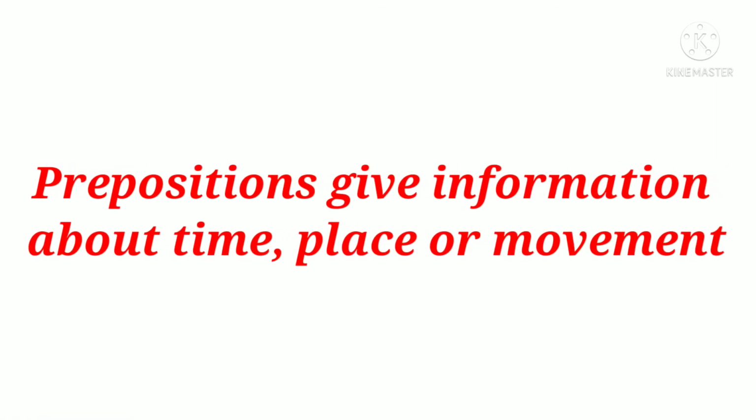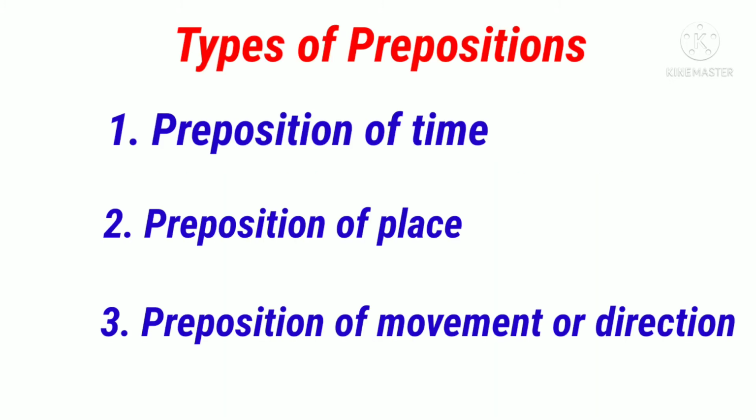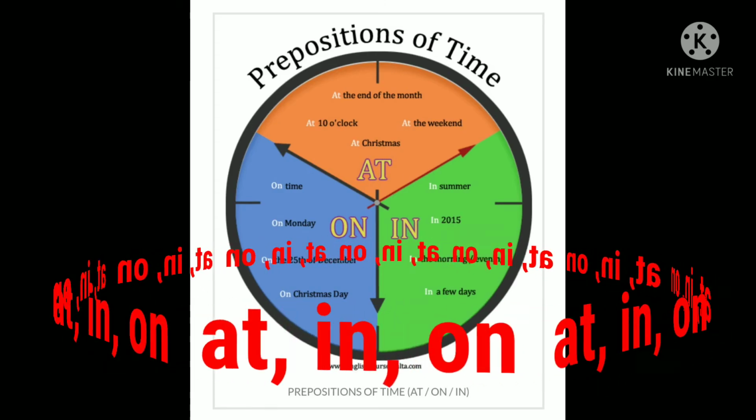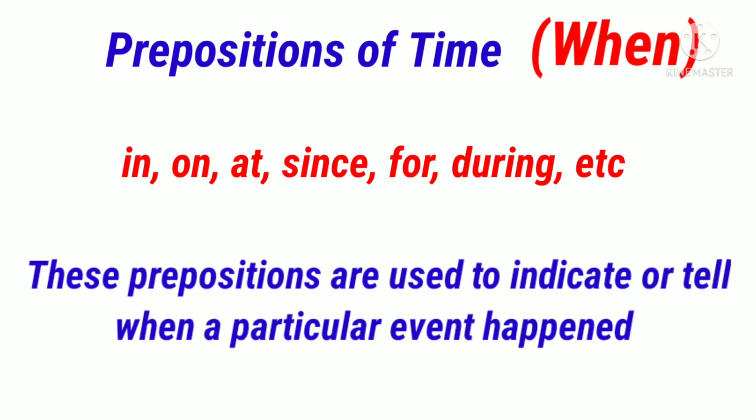Prepositions also give information about time, place, or movement. Now let's see the types of prepositions: preposition of time, preposition of place, preposition of movement or direction. First we will learn about prepositions of time: in, on, at. Examples of prepositions of time are in, on, at, since, for, during, etc.